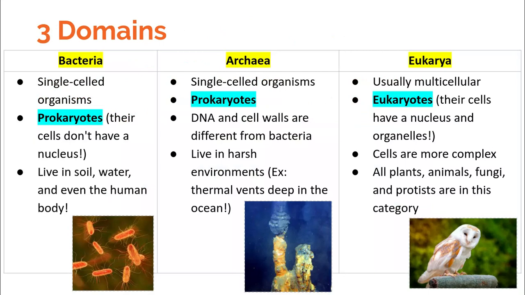And finally, we have our third domain. This is our domain, eukarya. So all plants, animals, fungi, protists on Earth are part of eukarya. They're usually multicellular, although they can be unicellular. And we are eukaryotes. So we do have a nucleus and we do have organelles. And our cells are a little bit more complex than archaea and bacteria.